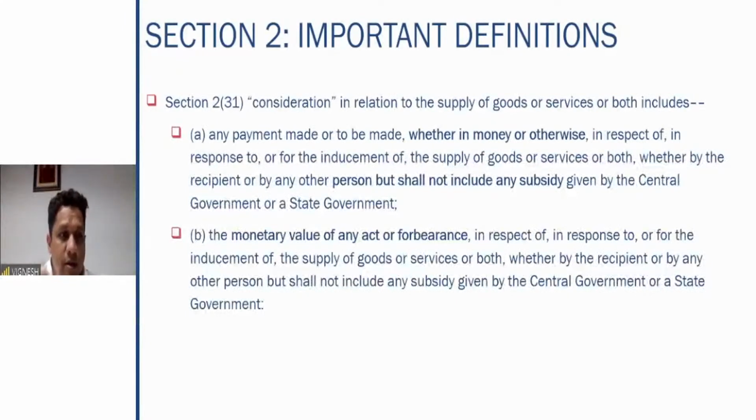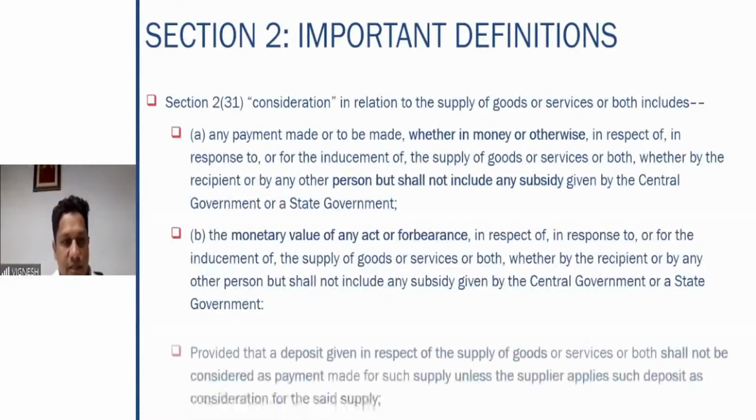So here, the value of the act, that is the act of filing his return without taking anything in return, the monetary value of that I have to consider. That also is to be treated as a consideration. So you cannot say there is no consideration. I'm not taking money from him, but I'm not doing it free of cost. I'm not taking money from him because he has not taken money from me. So it is something like a barter. Barter also is an important point in the concept of supply. When we see the definition of supply, we will see that as well.